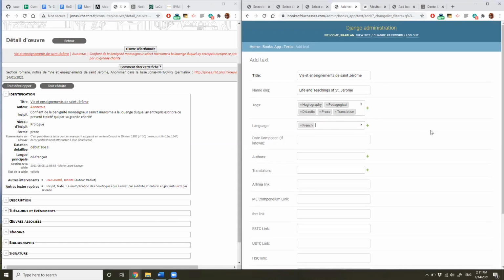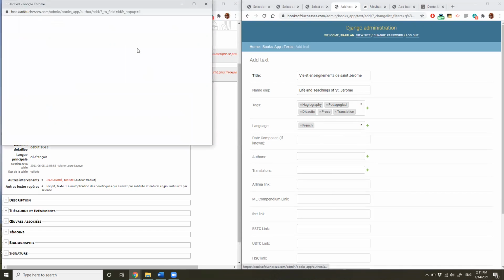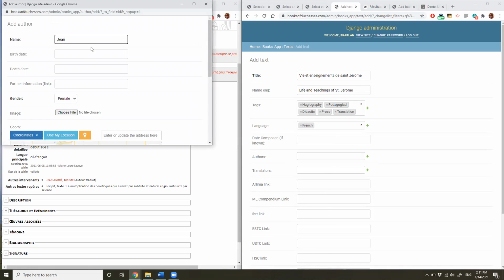So the language is French. The date of composition, they say beginning of the 16th century, so I'm just going to leave that blank because it is very ambiguous. The author is Jean-André down here. Does Jean-André already exist? No, so I'm going to go ahead and add him in really quickly.